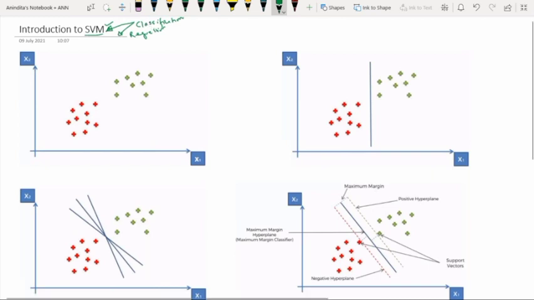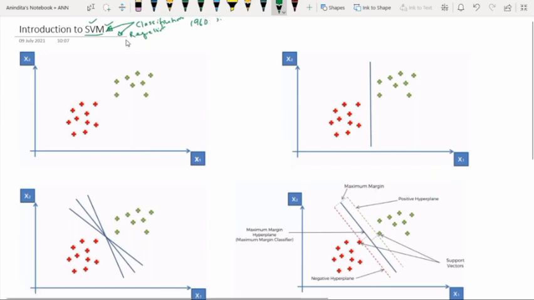So if you ask me this question, that is, is it a very new algorithm, then I will tell you no. It was invented in 1960s, right? And SVM is popular because of its unique way of implementation as compared to the other machine learning algorithm. And why I am stating that the mechanism of SVM is unique than other machine learning algorithm? To understand this, look at this picture.